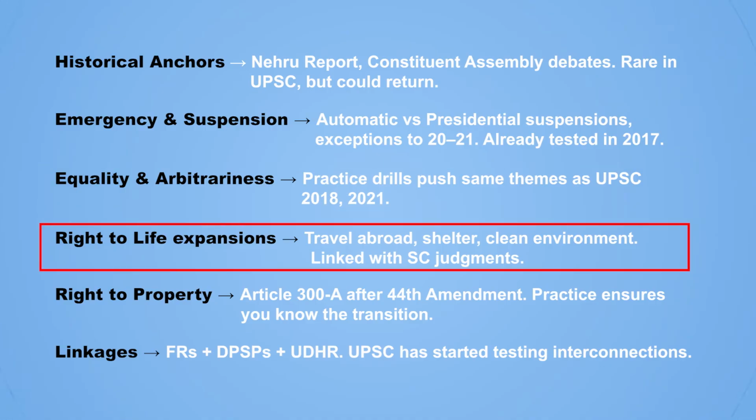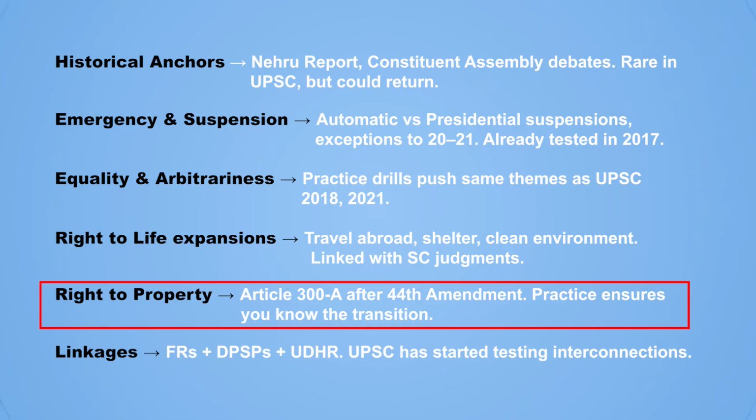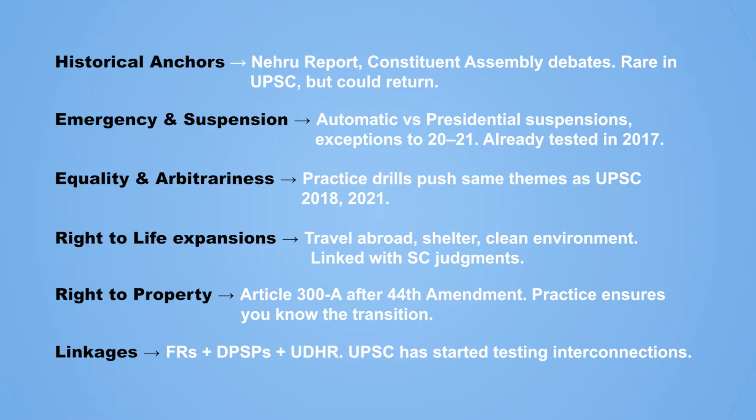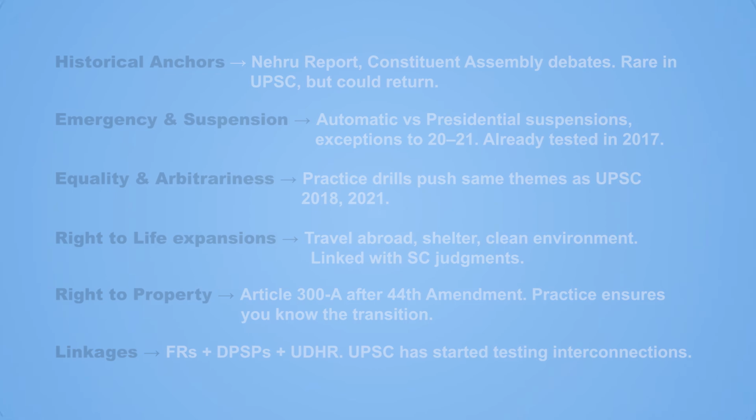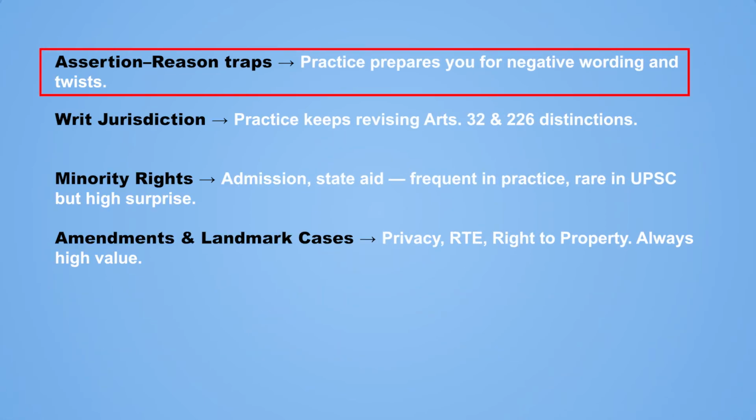Article 21 expansions, travel abroad, shelter, clean environment, all linked with judgments. Right to property, the important segment, Article 300A after the 44th Amendment. This is a favorite trap by UPSC. The linkages of FRs with DPSP, UDHR and with each other. The assertion reason traps, practice prepares you for negative wording.